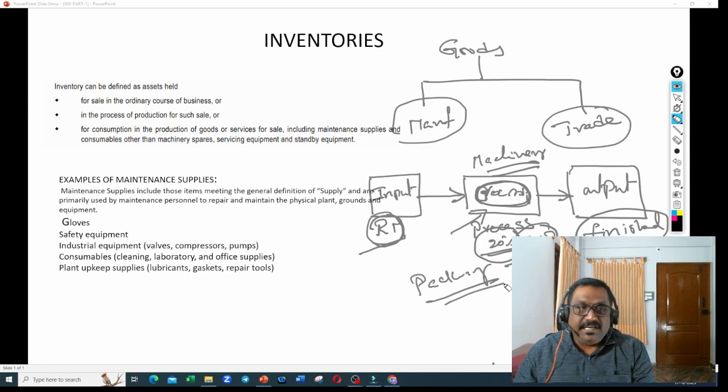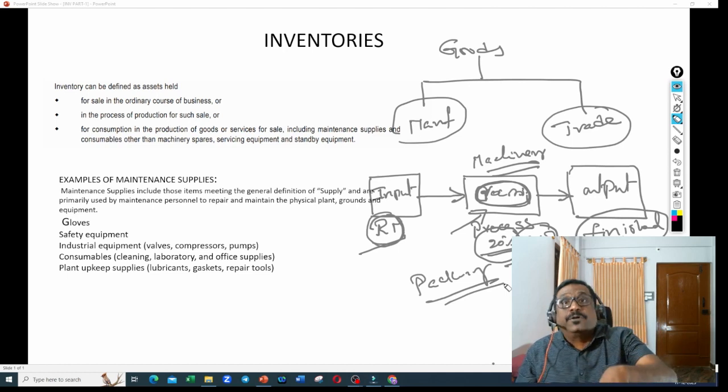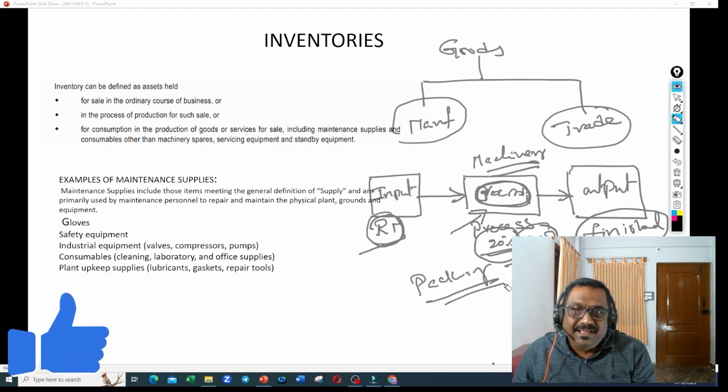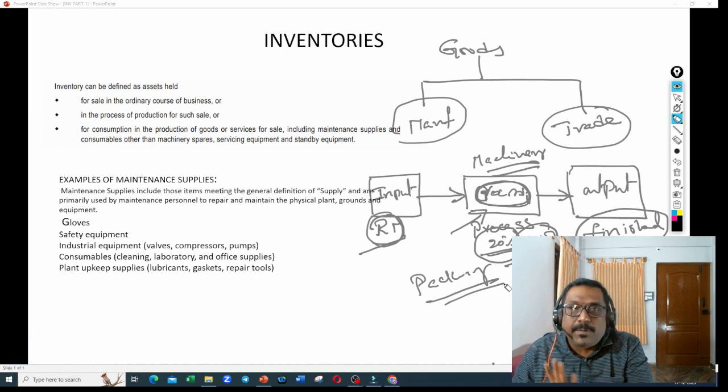Safety equipment, industrial equipment, consumables, lubricants, gaskets, repair tools, all these things are also part of your inventory. Whereas the machinery, standby equipment, any assets, fixed assets are not part of your inventory. Assets are required for producing your finished products, your inventory. Assets are required to produce your inventory. So assets are not part of your inventories.